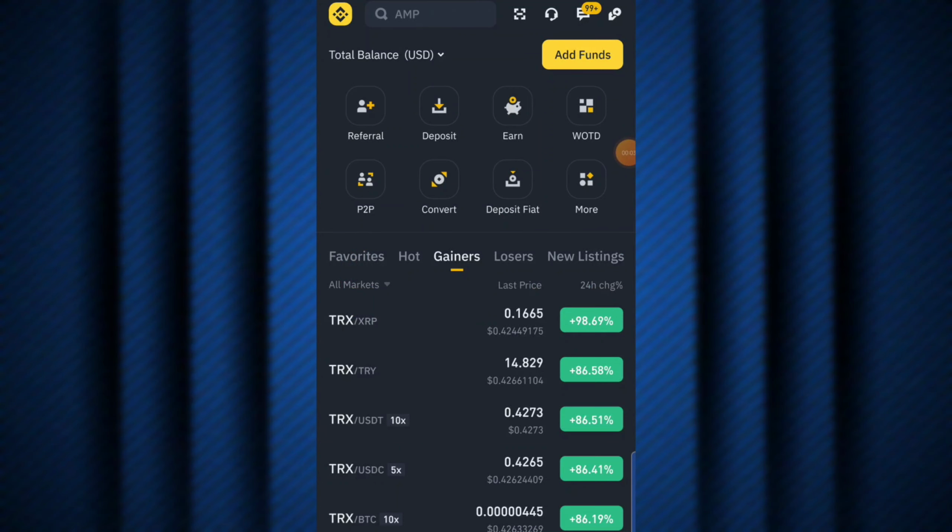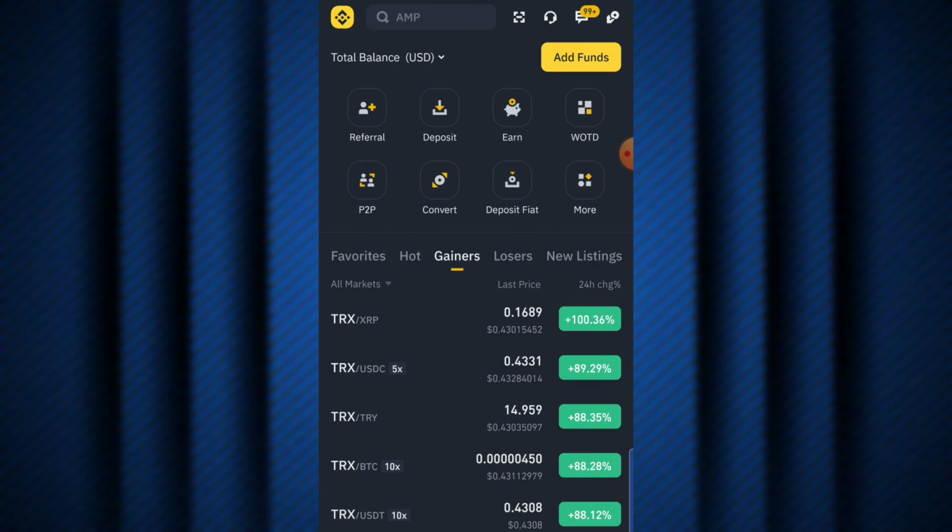Alright guys, so here we are on my crypto trading account dashboard right now. So before you can start up this trading strategy, you first of all need to have a Binance and a Bybit account, okay? And both accounts need to be fully verified, guys, to avoid issues. All right, so guys, when you actually have the accounts ready, the next step would be to start trading.